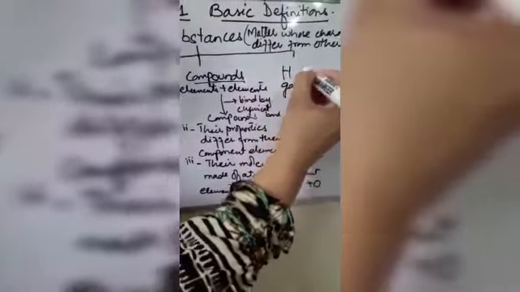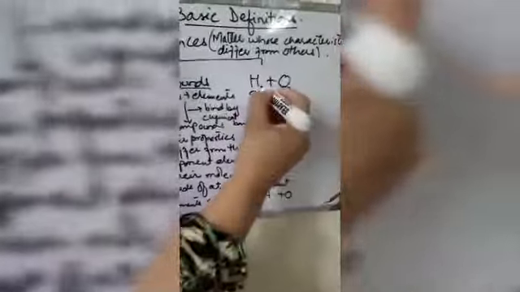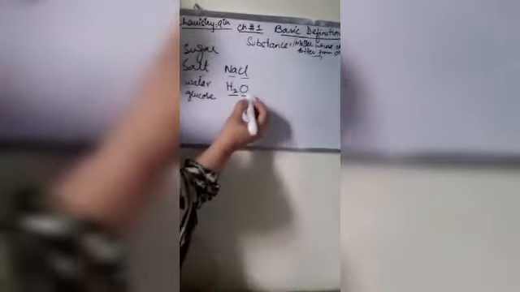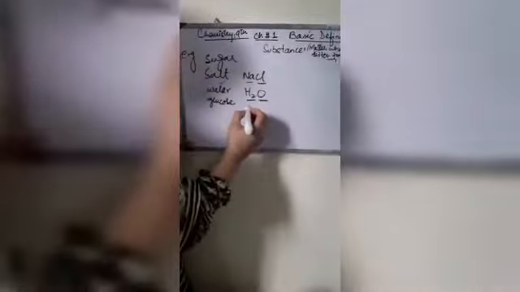Then we can see that hydrogen is a gas, oxygen is a gas, whereas they result in the formation of water, which is liquid. So when we say their properties are different from the component elements, we can show it with the help of this example. So these are compounds. Water is H2O, so it contains hydrogen as an element and oxygen as an element. Then glucose, C6H12O6: carbon, hydrogen, oxygen, different elements combining to form these compounds.